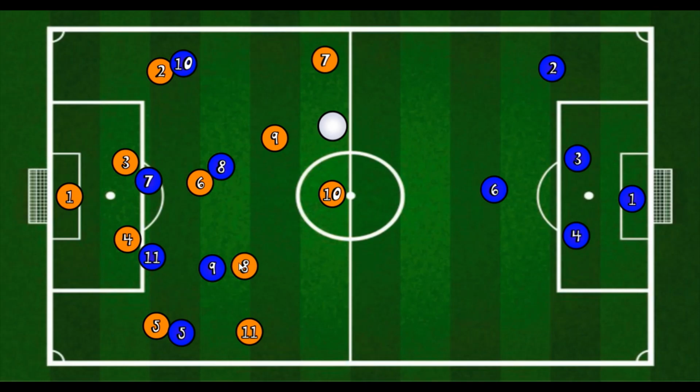Then looking at Insigne versus Azpilicueta, both of these players are very good quality players. Insigne is not as fast as Spinazzola, and Spinazzola would need some kind of support from Marco Verratti on this wing if they want to exploit Azpilicueta. But Azpilicueta is still a good defender. He can play as a centre back also.